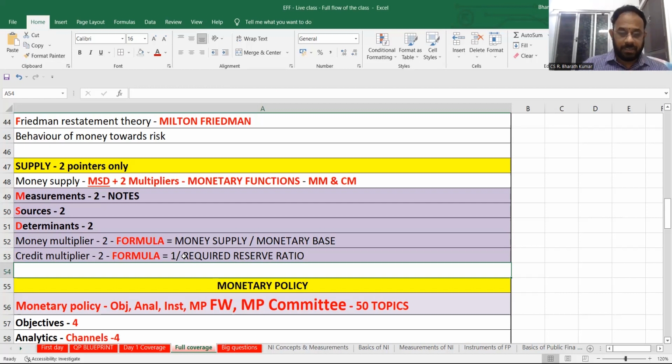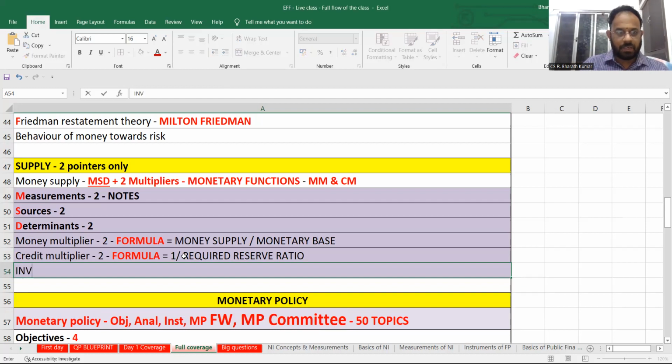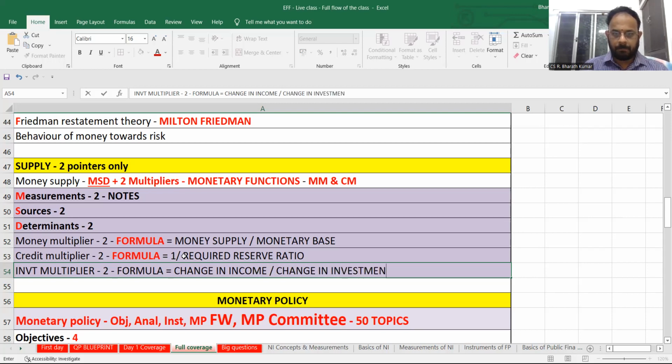We already studied one, but you don't need to remember too much, but you can still connect it saying multiplier formula is change in income divided by change in investment.